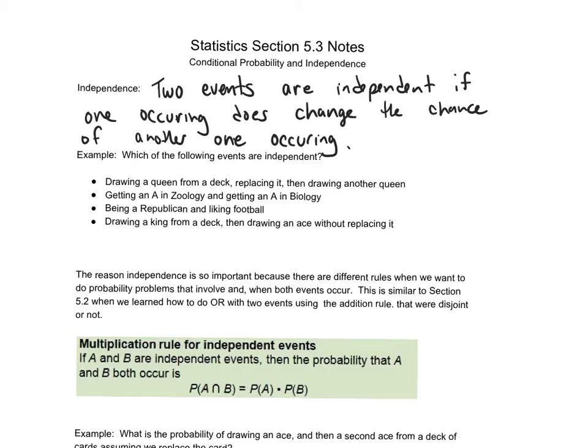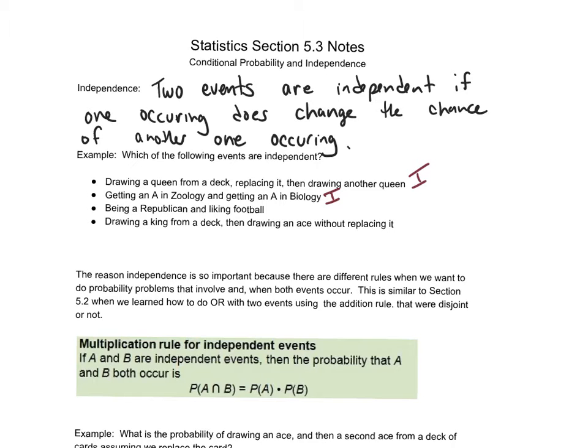For example, drawing a queen from a deck, replacing it, and then drawing another queen. Well, these are independent because the chances of getting a queen does not change. The key word in there is replacing it, because there's 4 queens out of 52 cards, and if I take one out and put it back, it's still the same chance. Now, getting an A in zoology and getting an A in biology, assuming those are different subjects, we could also say those are independent. Now, if you consider that they're both sciences and maybe they have something to do with each other, you might say they're dependent. But in general, since they're different classes, we'll say they're independent.